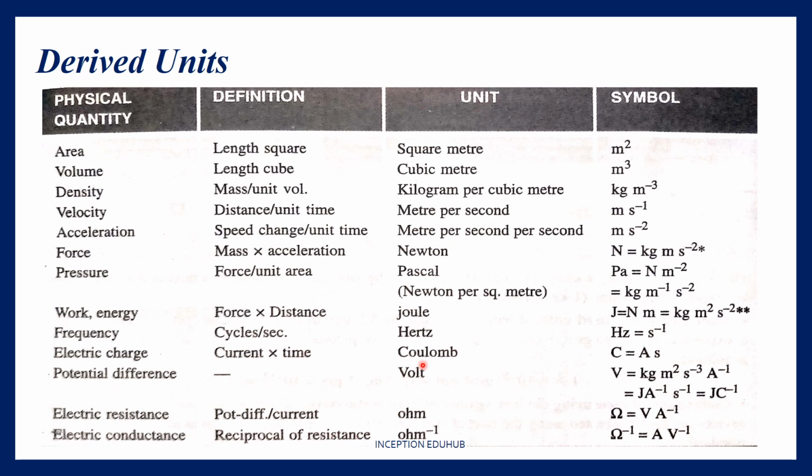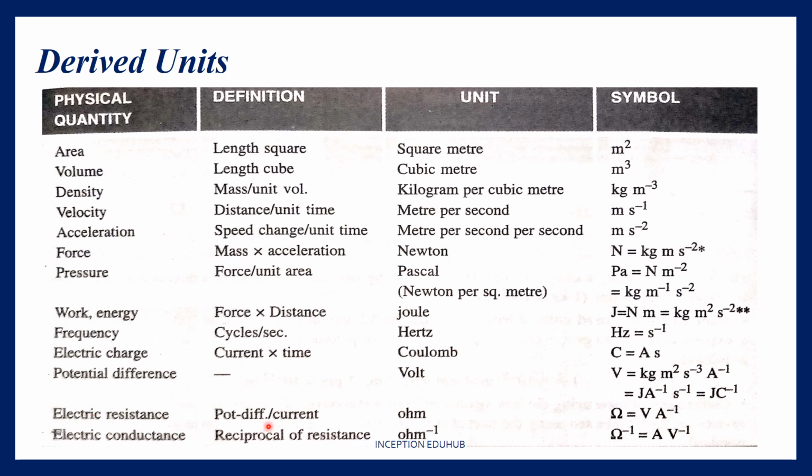Potential difference is always measured in volts, so volt is joule per coulomb. Okay, I want you to just focus on this and remember it like this. So volt you can write as V is equal to joules per coulomb, so that you will remember what is coulomb, you will remember what is joule, so you can always come up with this formula.